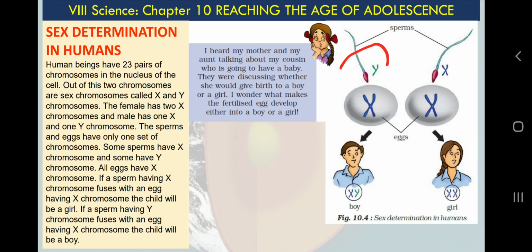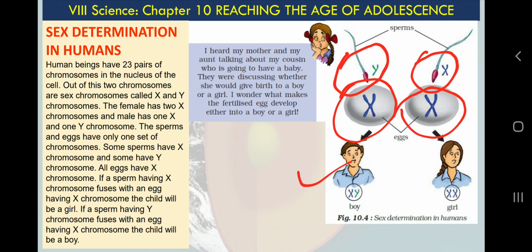If a sperm having a Y chromosome fertilizes an egg, it will become a boy. If a sperm having an X chromosome fertilizes an egg with X, it will become a girl. I think it is very simple to understand. XY, XX: XX girl, XY boy. So easily you can understand that the sex of the child is determined by the father. So the father is responsible for the birth of a boy or girl.